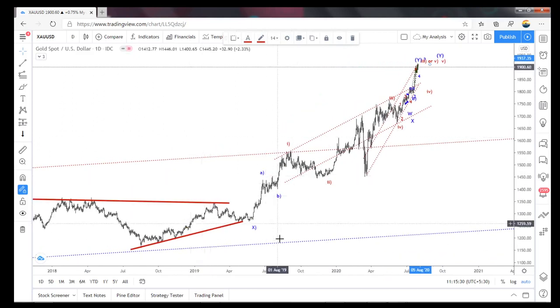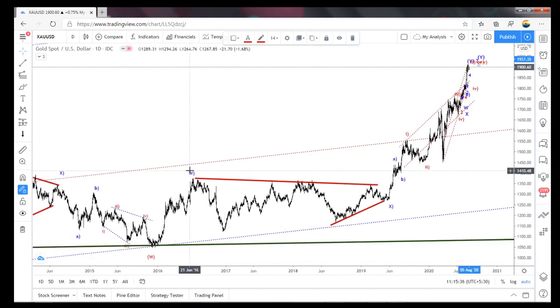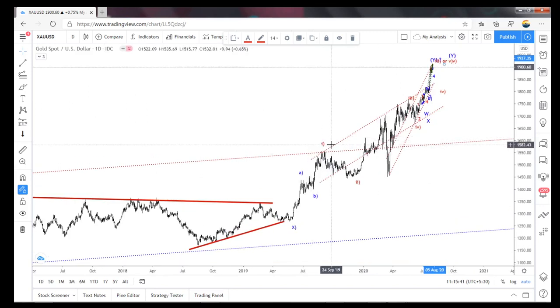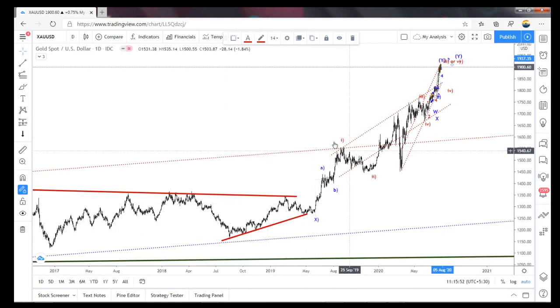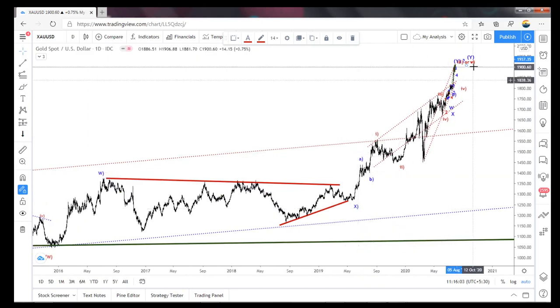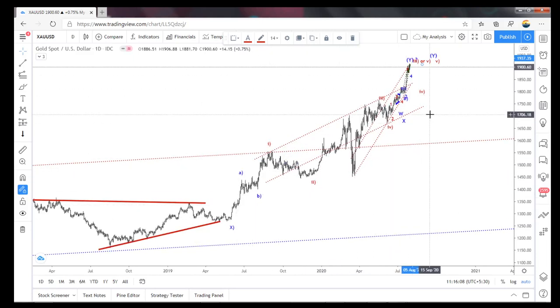So now I get into it deeply. So this WX, so ABC means it has to be placed as a Y, and then X and Z. So from here it has to come down, but what happened here, it already shot up and it already broke. So we need a flexible wave count. So how is it going to go? So the Y wave, see, you can make it as an A, B also. The C is now an ending diagonal. So what I am thinking is that I kept Y as an ending diagonal.